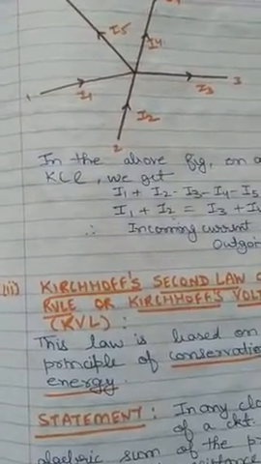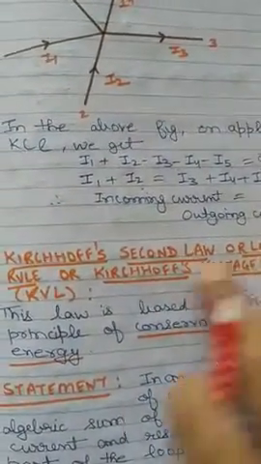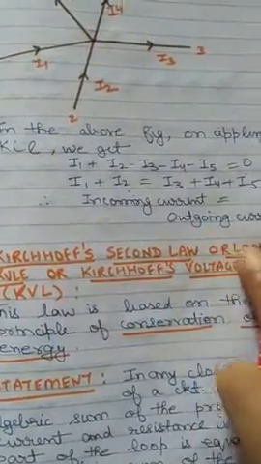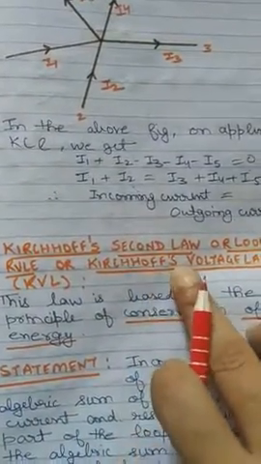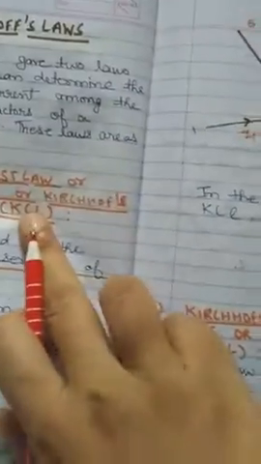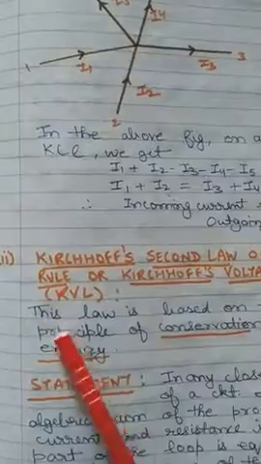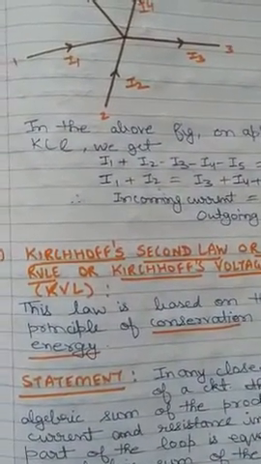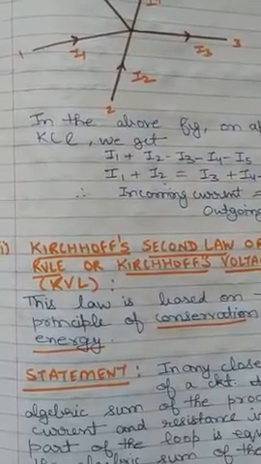Now coming to the second law. The second law is known as the loop rule, because we apply this law on a loop. Also it is known as Kirchhoff's voltage law, KVL in short. This is KCL and this is KVL, Kirchhoff's voltage law, and this law again is based on the conservation of energy.